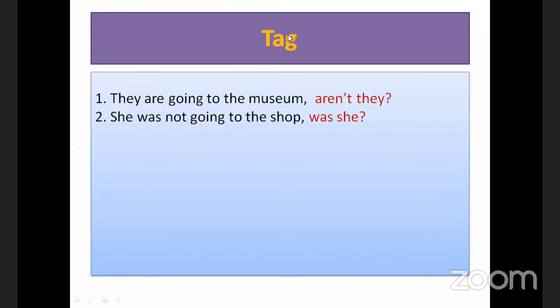Then the third sentence is "you know the answer, don't you?" No, there is no auxiliary verb. So what to do? Split the verb. The verb is know. If we split the verb know, we get two words, do and know. The opposite of do is don't. Pronoun, you.